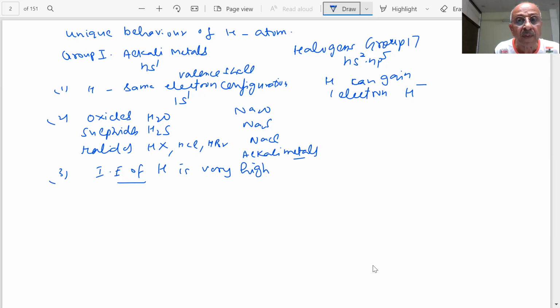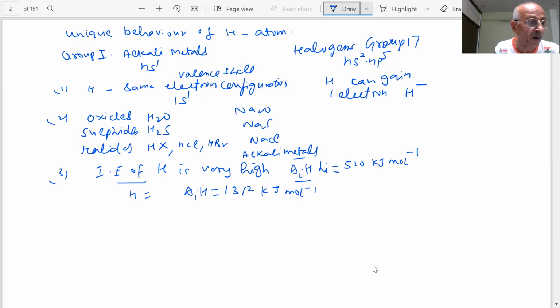For example, delta IH for lithium, an alkali metal, is 520 kilojoule per mole, students. And for hydrogen, delta IH is equal to 1312, which is a very large value, kilojoule per mole.